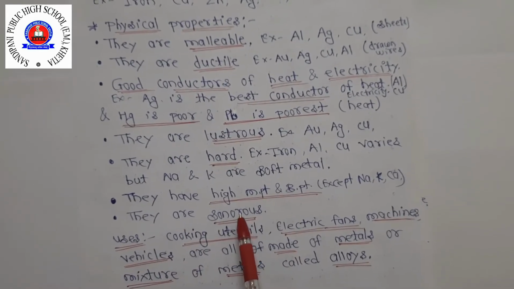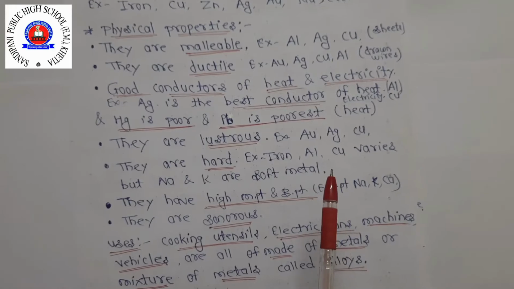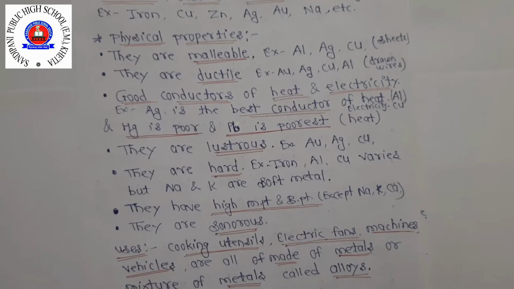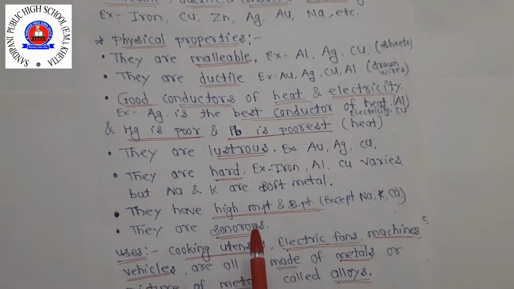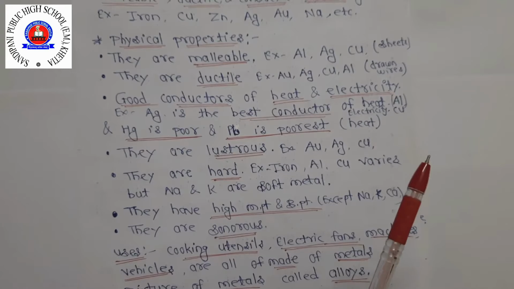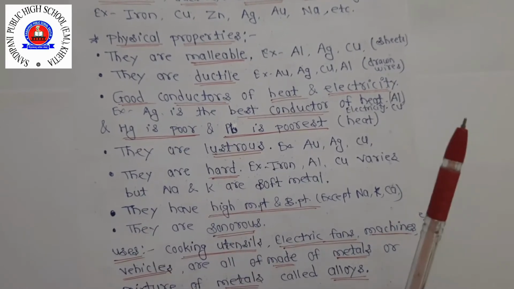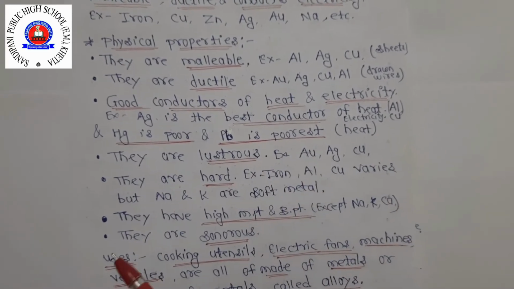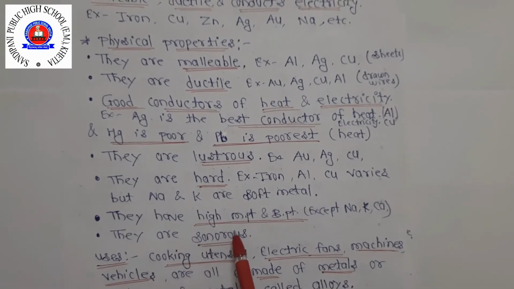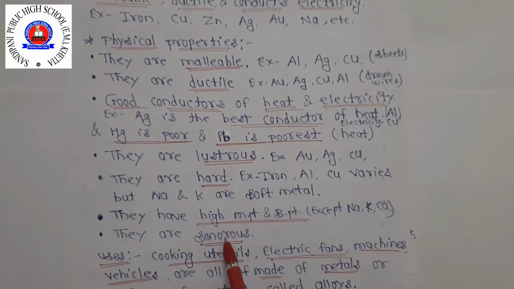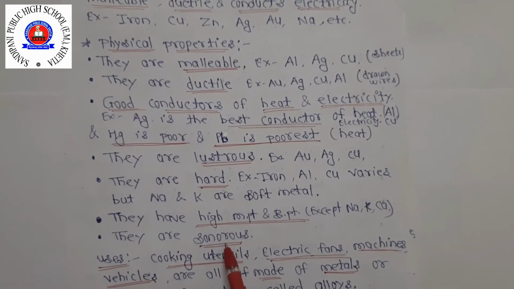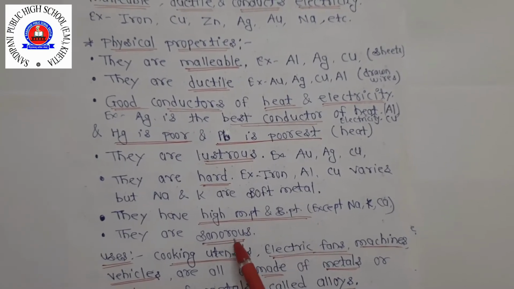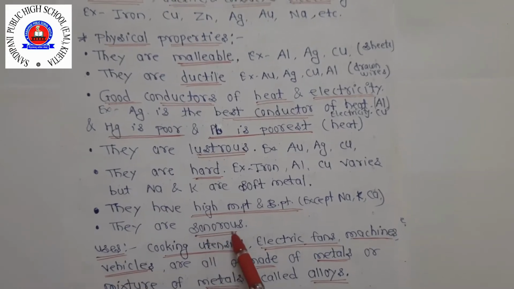Sonorous means producing sound. When we hit the metal, it produces a sound, so they are called sonorous. Like you must have seen when you go to a temple and strike the bell, when you hit it, it produces the sound. Clear? That property is called sonorous. That's why they use it to make bells. Some musical instruments like guitar and sitar are also made of metal because of this sonorous property.